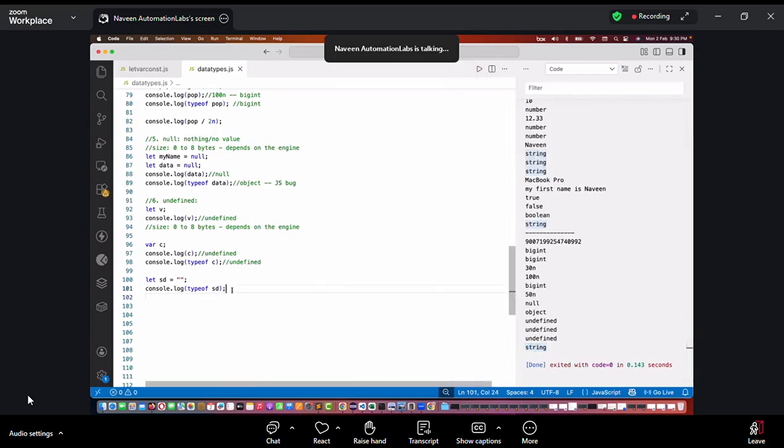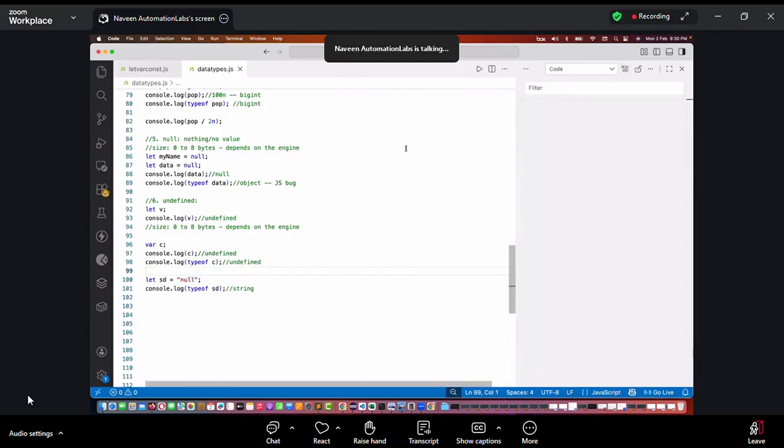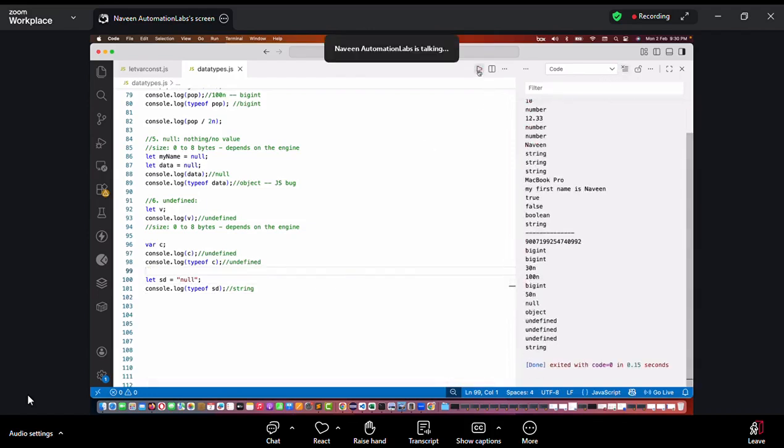So it's a string. Why the confusion? Now tell me what is the type of SD if I'm writing null in double quotes? Again a string, because I have deliberately written null in double quotes. If I write undefined also, everything written inside the double quotes is a string. So again string here.